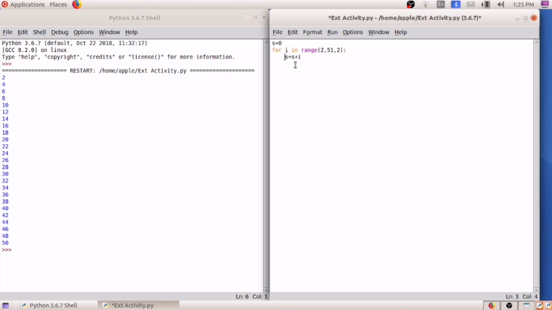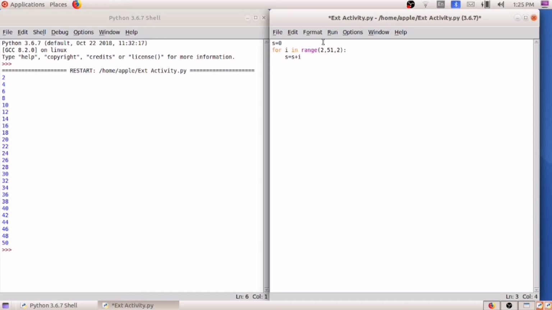Because first, s is equal to 0 plus the first I, which is 2. So 0 plus 2 is equal to 2, so 2 is stored in s. Next, in I instead of 2, 4 will come. So 4 plus 2, 6 will be stored in s. So 6 will be there in s.